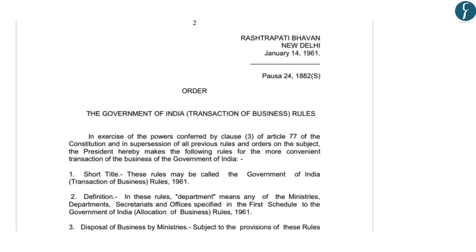Now as you can see, the Government of India Transaction of Business Rules have been constituted as per Article 77 of the Indian Constitution. And it says that the President has the power to make the following rules for more convenient transaction of business of the Government of India. And these rules may be called the Government of India Transaction of Business Rules 1961. So on this note, Article 77 of the Indian Constitution becomes extremely important for us to know. So let us go through Article 77 of the Indian Constitution.